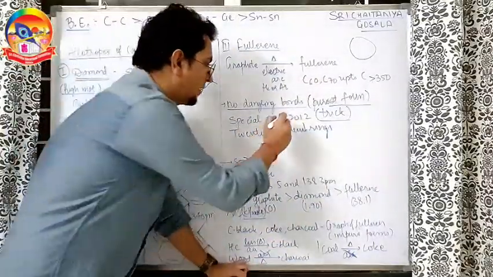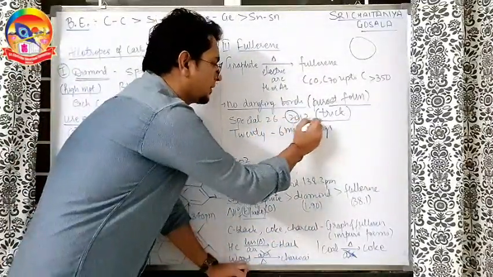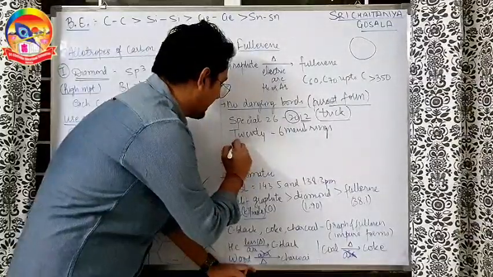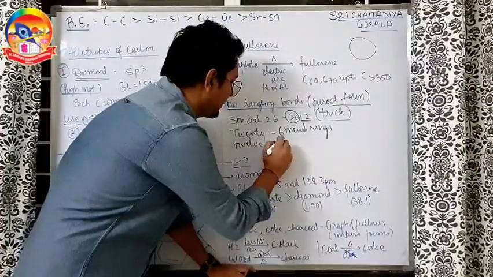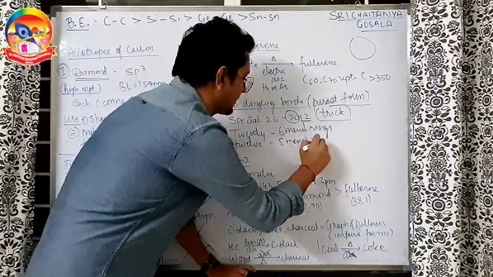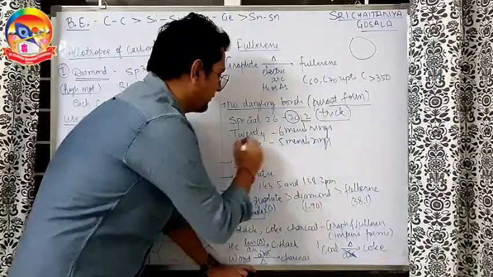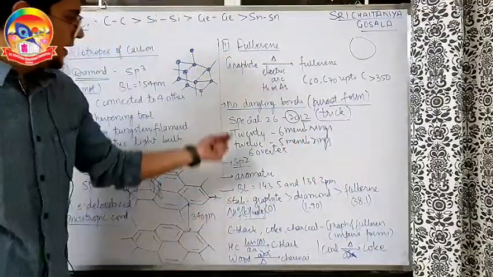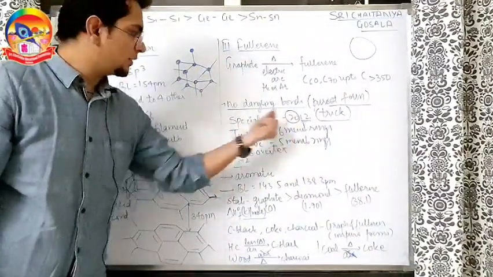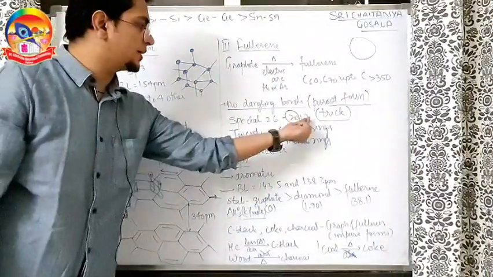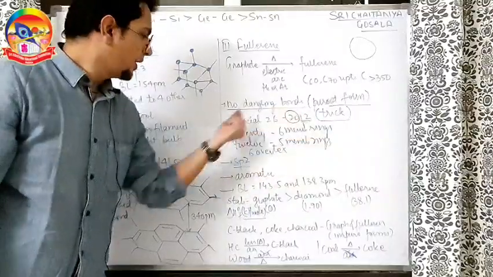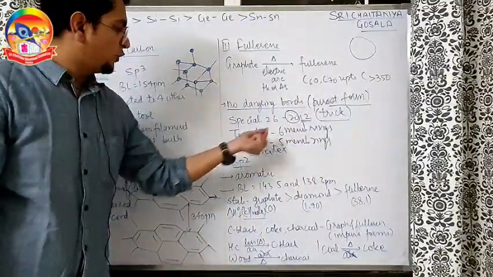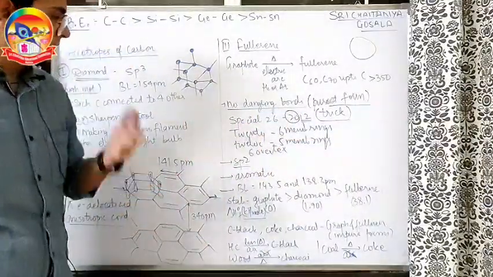If there are 26 membered rings, then how many are left here? 12, 5 membered rings. 12 into 5, 60 vertices. So 26 membered rings, and what is this 12 representing? 2012. 12 are 5 membered rings. 12 into 5, 60 vertices are there.